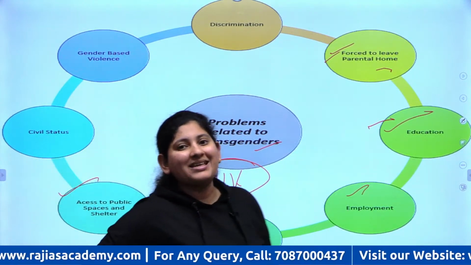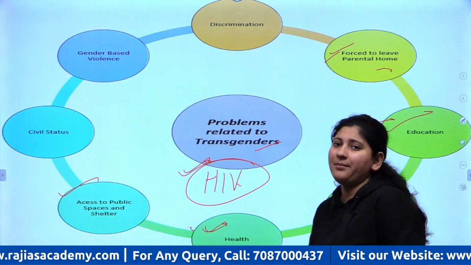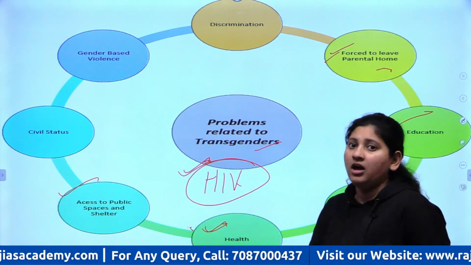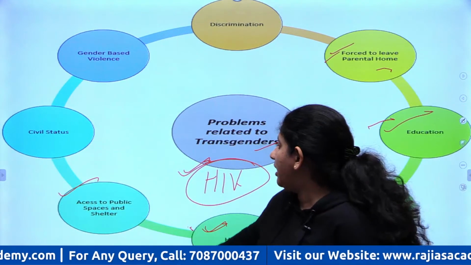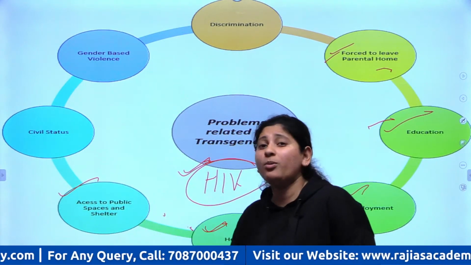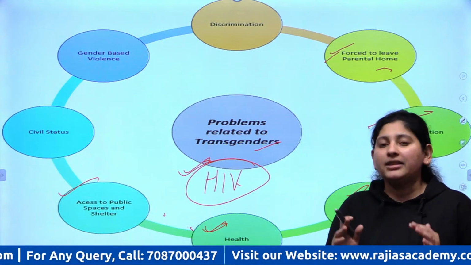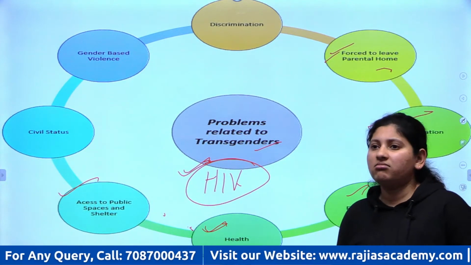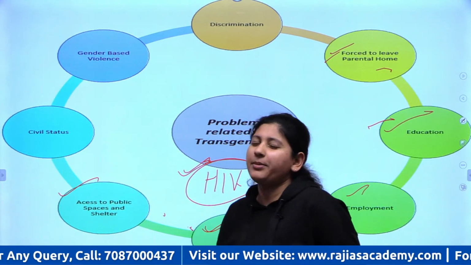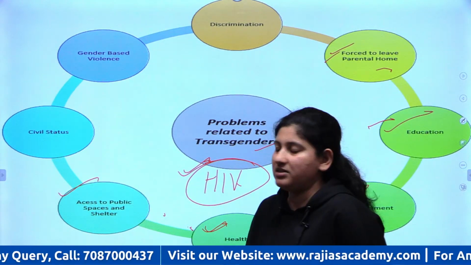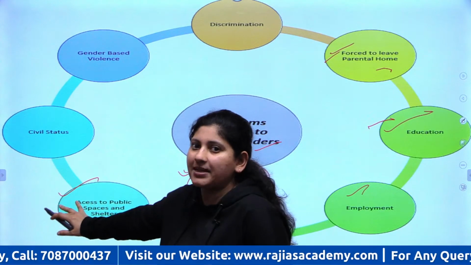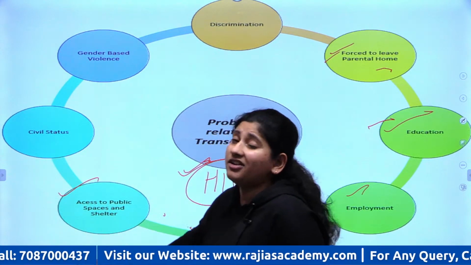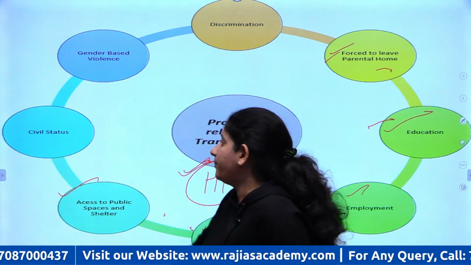There are no public spaces and no shelters that accept them as normal. We do not come across many transgenders in our daily life who can roam freely around us, because the problem lies with us, basically with society, because there is no acceptance, right? So it is our prime responsibility that we accept them as a part of our society. That is the first step we will have to take forward, right?